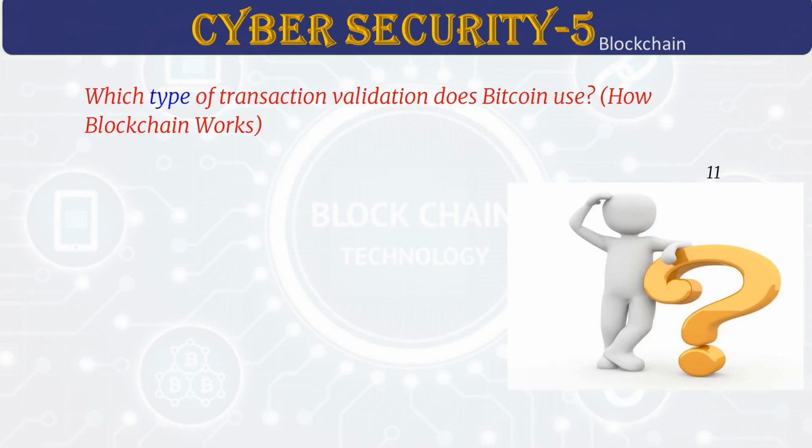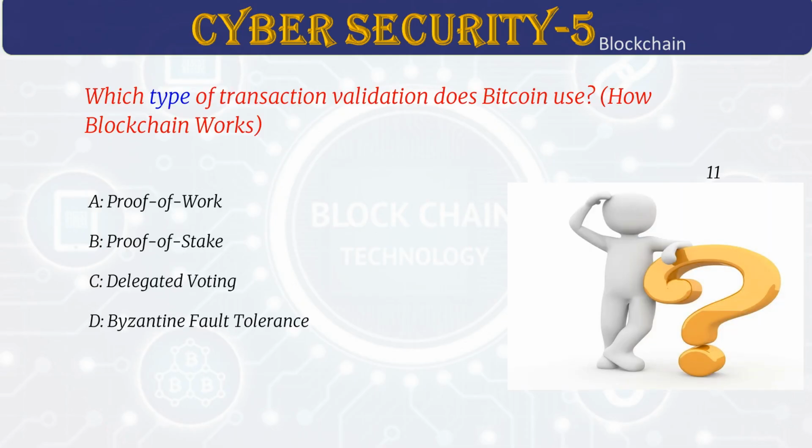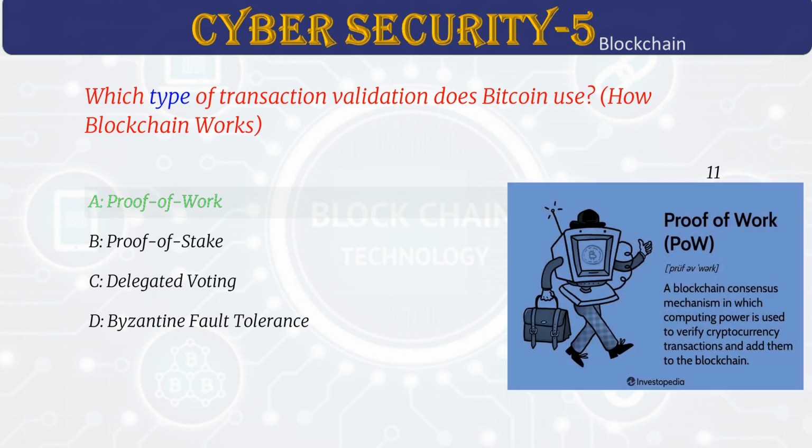Which type of transaction validation does Bitcoin use? Answer A. Proof of work. Proof of work means using computers to do hard puzzles. Miners solve these puzzles to verify transactions. This makes it hard and expensive for bad actors to attack. Bitcoin has used this method since it started.